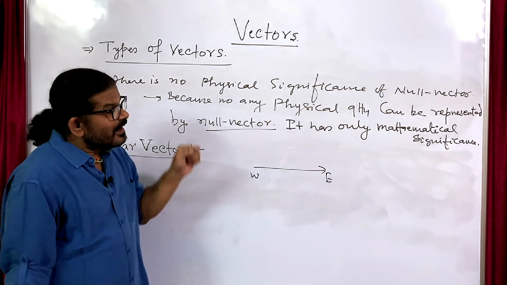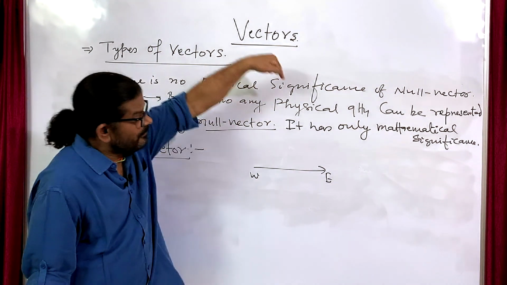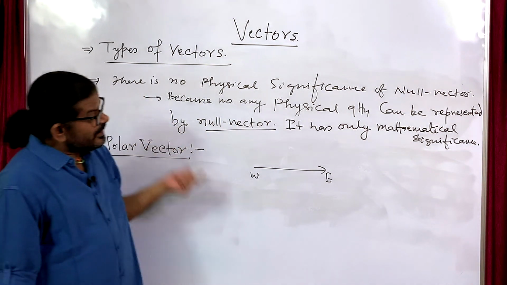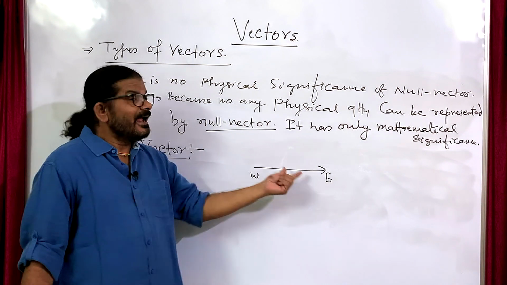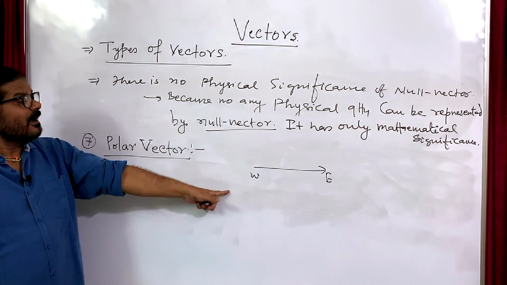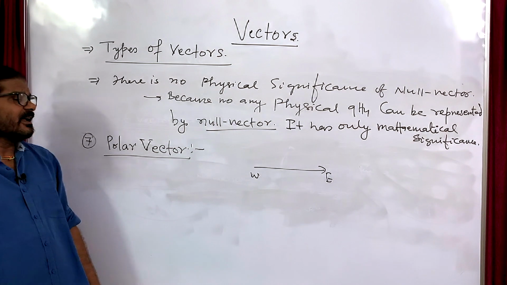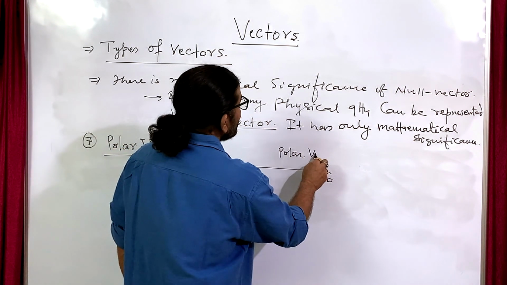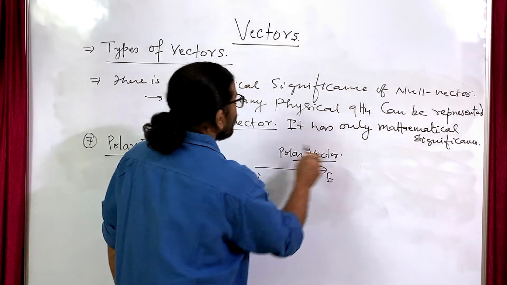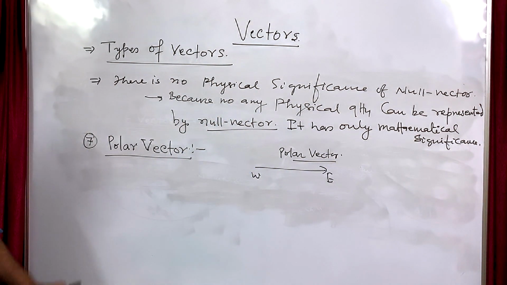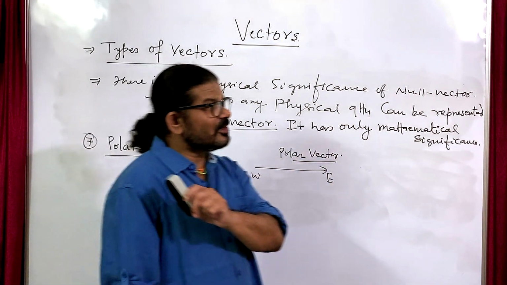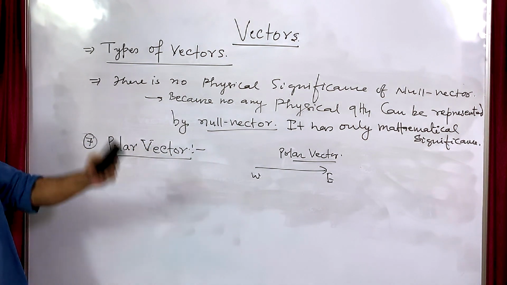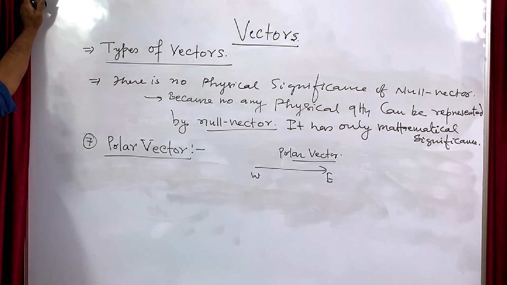It means under frame transformation, or observer's transformation, if the nature and sense of the vector are both not changing, then these vectors are called polar vectors. Nature and sense both remain invariant under frame transformation.